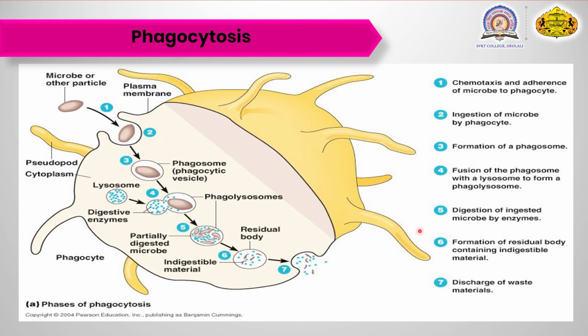After that, when the digestion is done, there is a residue present, that is the undigestible material. Now this residue, that is the waste material, is discharged from the phagocytic cell. So these are the various mechanisms by which a phagocytic cell kills the bacteria, or engulfs the bacteria and discharges the cell debris, which is the undigestible material of the particular bacteria.